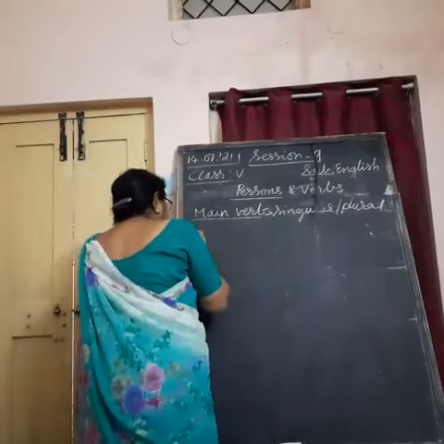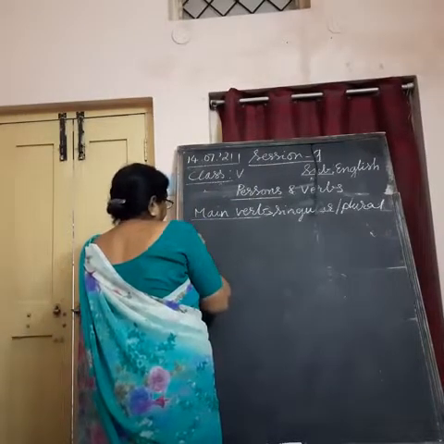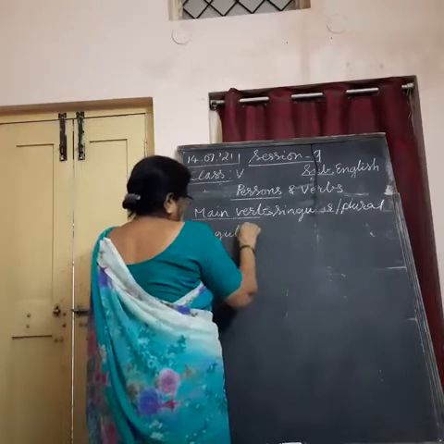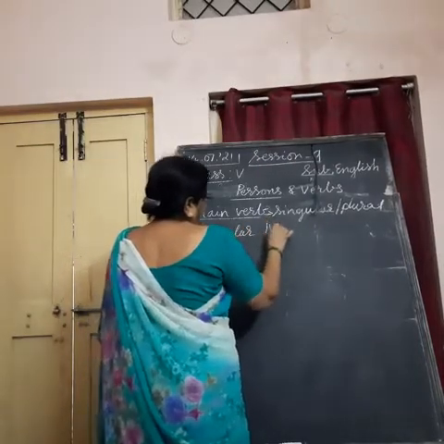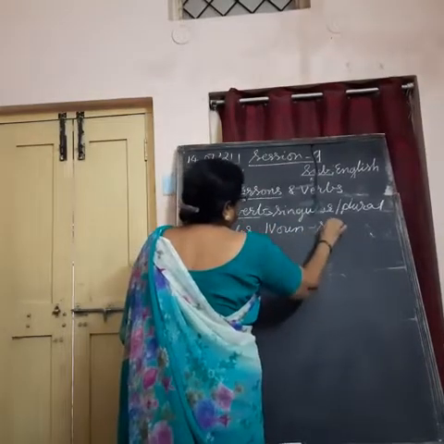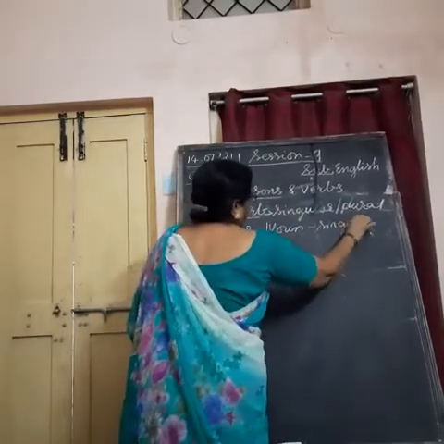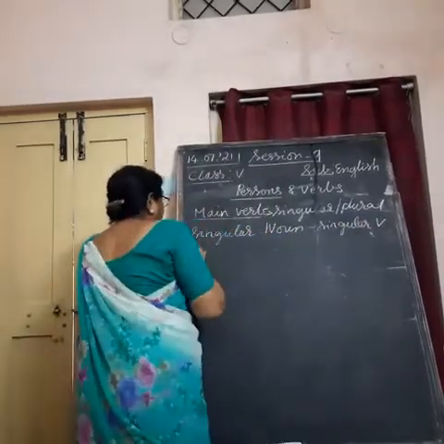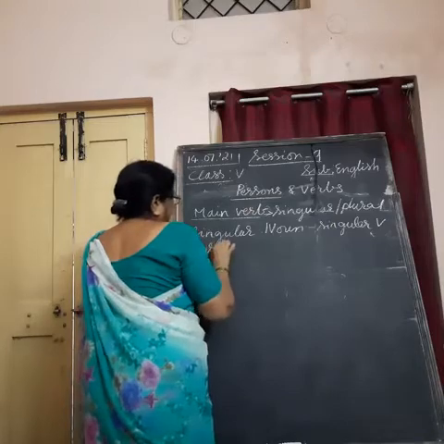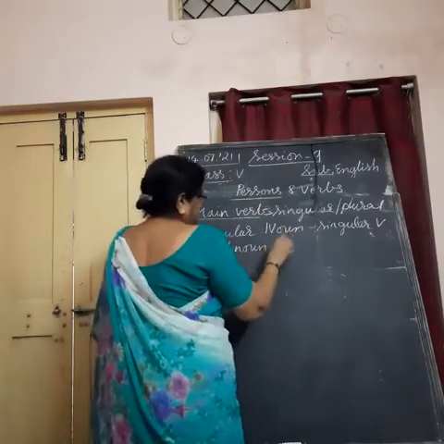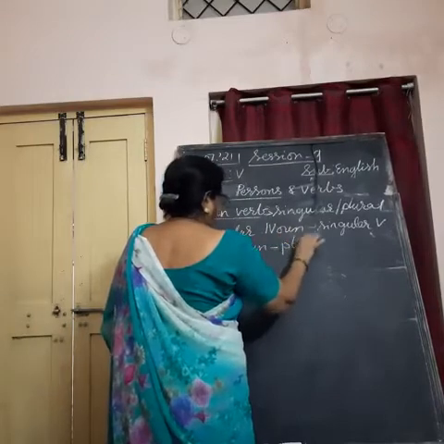With main verb, for example, in singular form and plural form. If the noun is singular, you must use singular verb. And if you have a plural noun, you use plural verb.